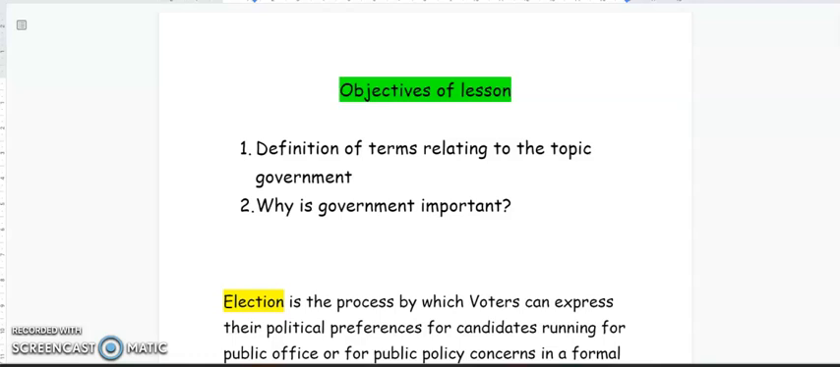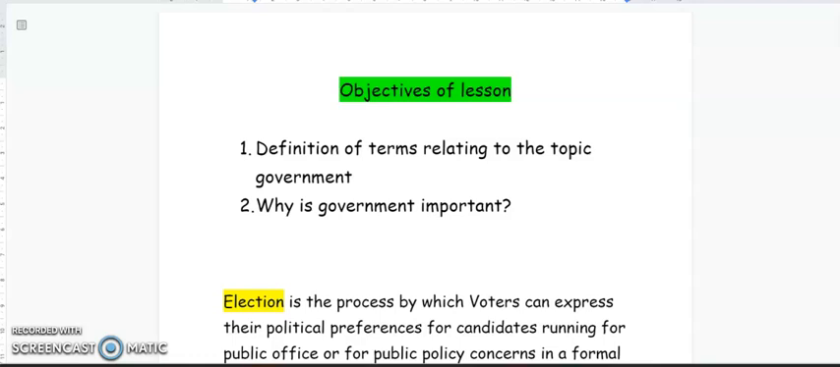In this video, we'll be continuing on the topic of government. Specifically though, we will be looking at some terms relating to the topic and their meanings. We will also be looking at why government is important. So sit back, get your book, get your pens, because this will be a very informative video.